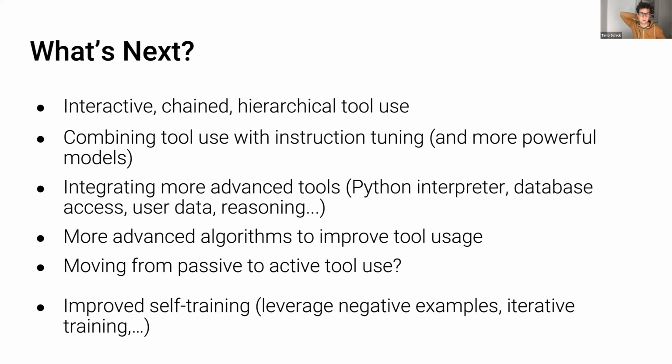The first one here is what I call interactive, chained, and hierarchical tool use. All of those are 3 slightly different things, the way I think about them, but still very closely related. What I mean with interactive tool use is that if you have a tool like a search engine, where you can get multiple results, you maybe want to have a more interactive experience, where first you do your query, you get a result, and then you say, this doesn't quite look like what I was hoping to get.